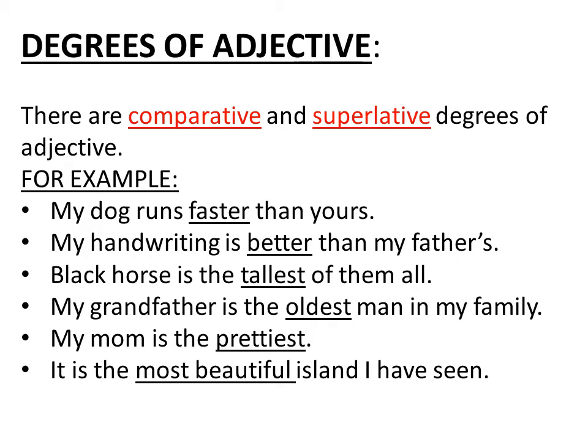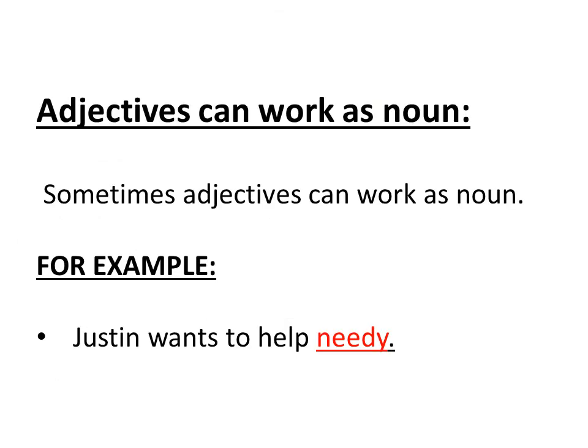Now, the superlative degree of adjective is used when we want to show that the quality the subject has is at the top or at the very low limit of the quality, or when we are comparing them to a group as a whole. For example, he is the most intelligent boy in a class. I'm comparing that subject with the whole class. So when the comparison is made between the subject and the whole group, we use the superlative degrees. Understand?